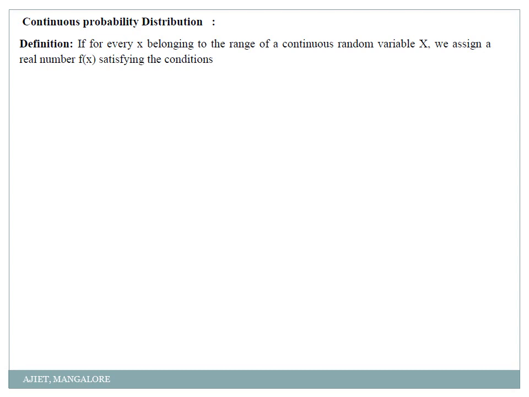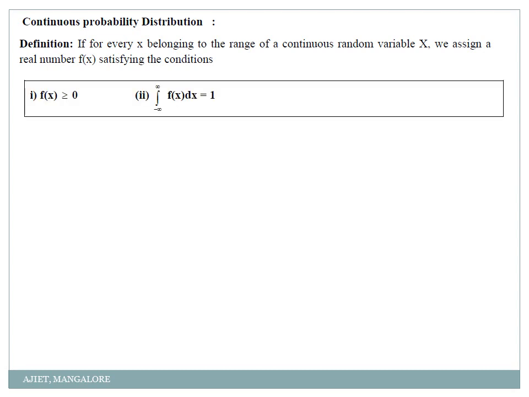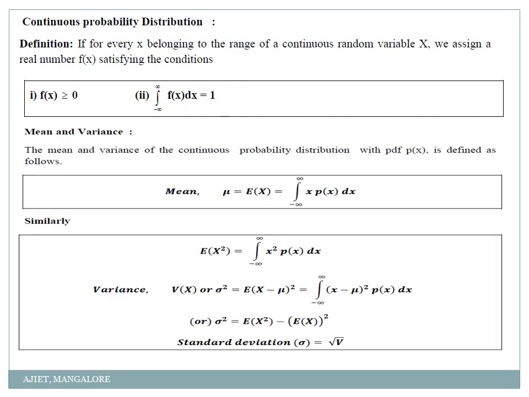Okay, next, in the previous slide I talked about discrete probability distribution. Now I'll tell you about continuous probability distribution. So here what are the conditions? The same conditions: the probability f of x, meaning probability of x, should always be greater than or equal to 0, and also the integration from minus infinity to infinity, that's what I was speaking about. In discrete it is summation, but in continuous it is integration. The integration should always be equal to 1. Okay, then again, how do you calculate the mean? Same notation, expectation of x, that is x into f of x, so integration from minus infinity to infinity.